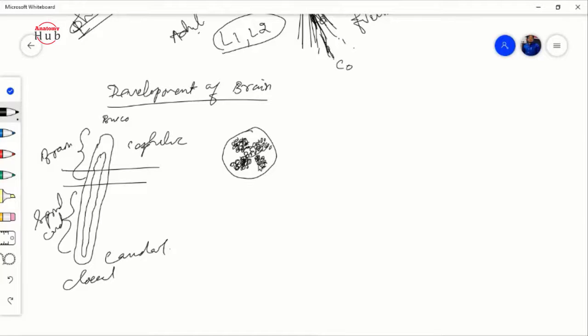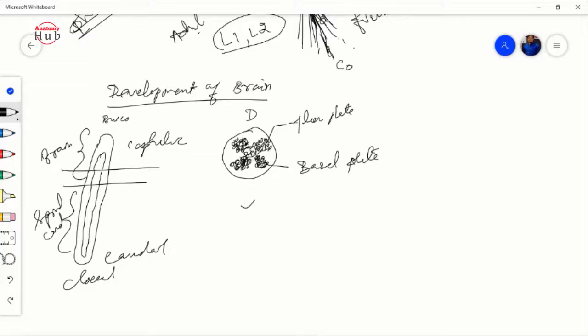From the ependymal line of cells present over here, they will develop. The cells developing posterolaterally form what is known as the alar plate, this being dorsal and ventral, or posterior and anterior. And the cells developing from the ependymal zone anterolaterally form the basal plate.